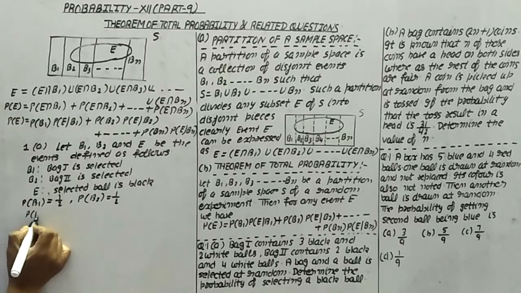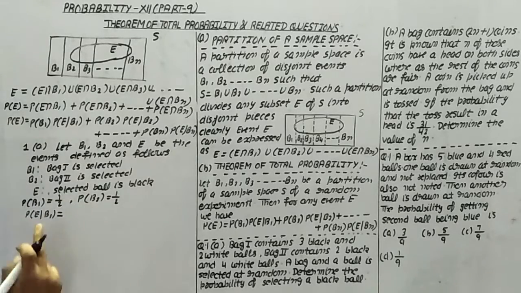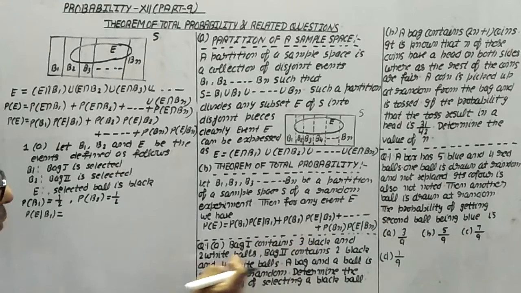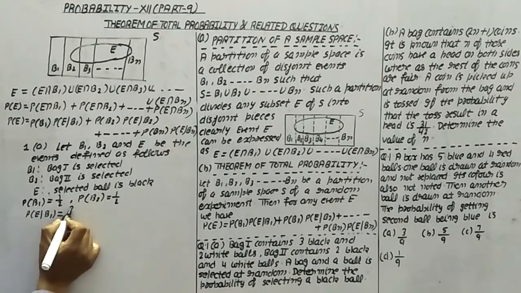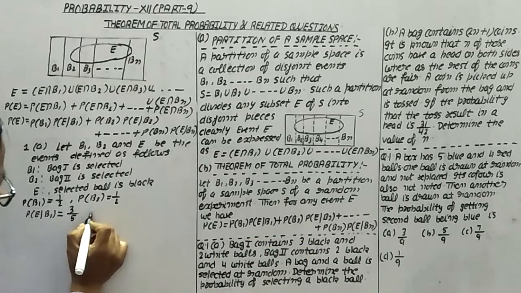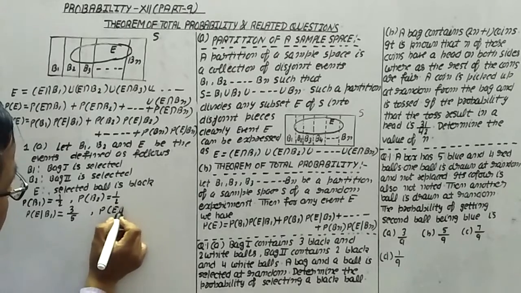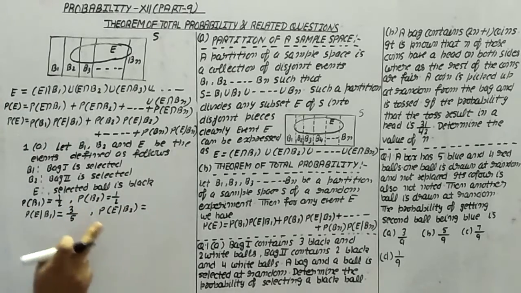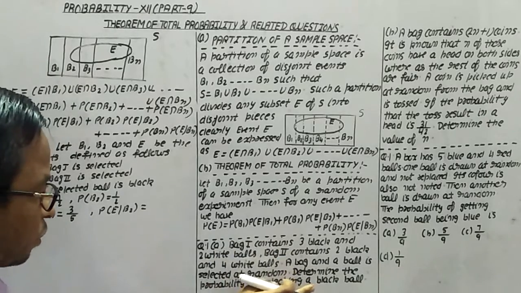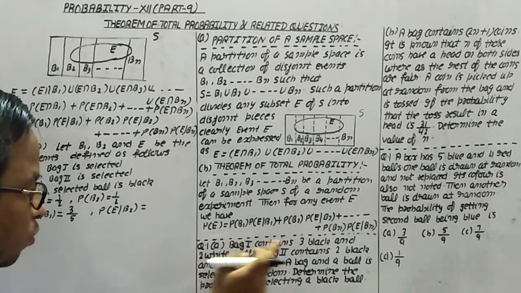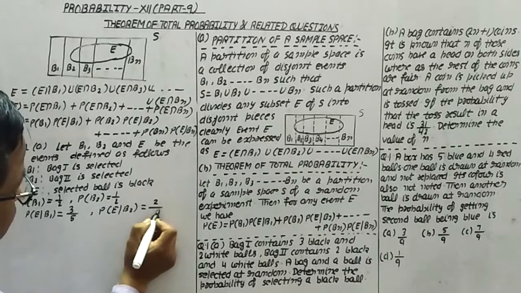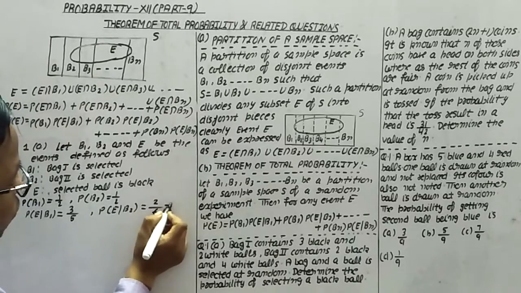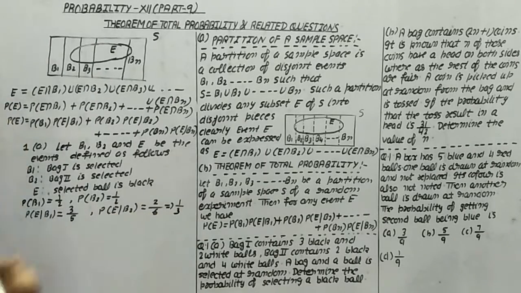Then the probability of E when it is selected from bag B1: a black ball is selected, and total balls are 5, so this is 3 upon 5. Then the probability of E when it is selected from bag B2: in bag B2, 2 black balls are there, but total balls are 2 plus 4, which is 6. So this is 2 upon 6, or you can say this is 1 upon 3.